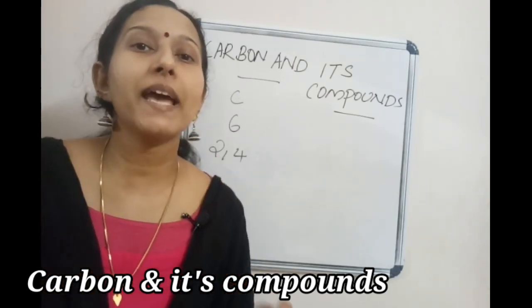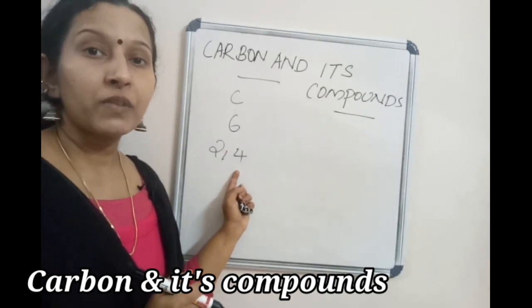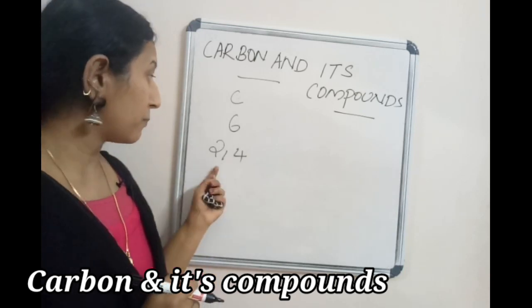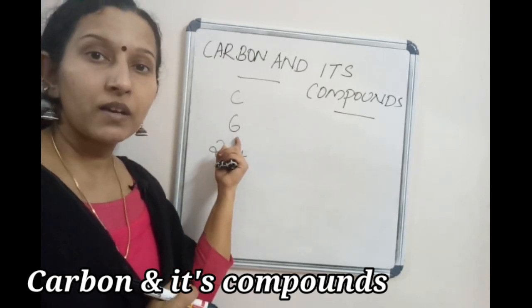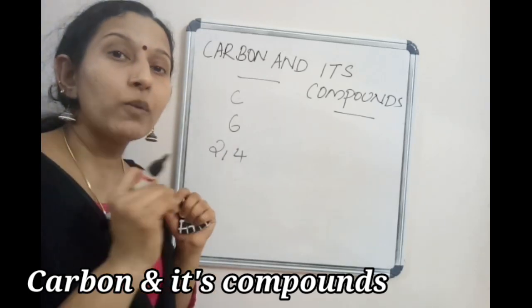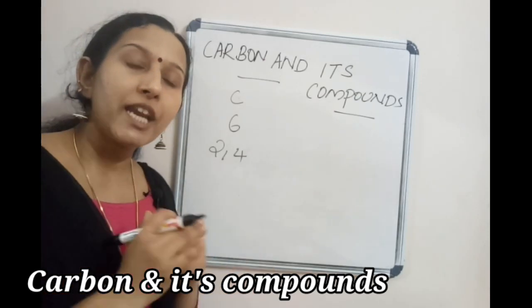Suppose the carbon is accepting electrons, what will be the number of electrons for the carbon? At present the carbon has 6 protons and 6 electrons. Why? Because atomic number is the number of protons. Atomic number means number of protons.